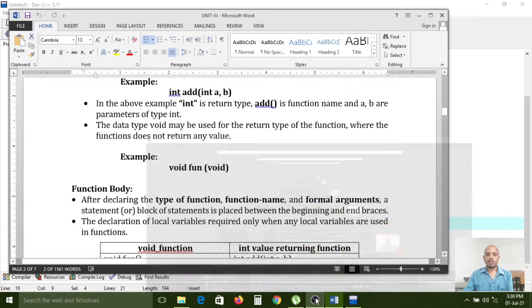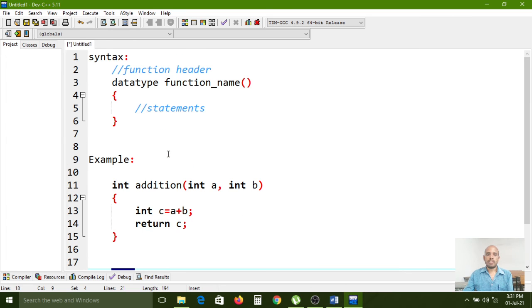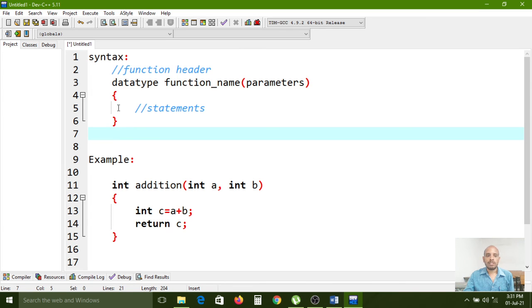Next one is the function body. After declaring the type of function, function name and formal arguments, a statement or block of statements is placed between the beginning and end braces. Carefully observe here. This is the type, this is the function name. In between, if you have any parameters, you can define them. After that, we have an opening bracket and closing bracket. This is called one block. If you don't give any semicolon here, then this complete block belongs to this function only.